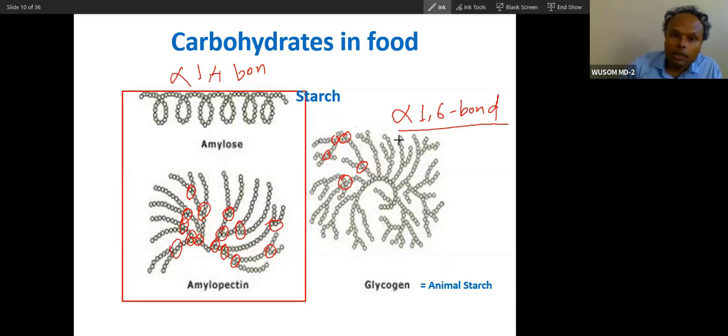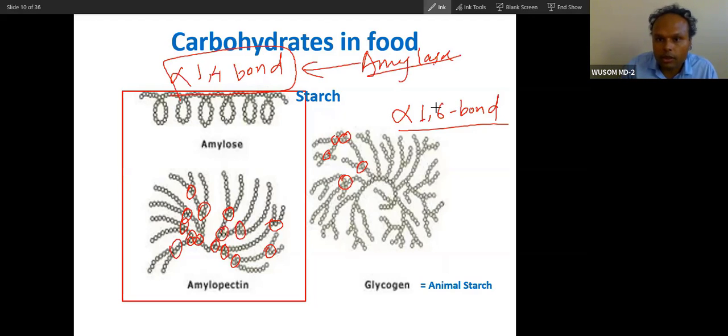Now I'll tell you, amylase can break this bond only. Okay? Amylase can break this alpha 1,4 bond only, not the alpha 1,6 bond. It cannot break this alpha 1,6 bond. So this is very important to understand. Amylase can break this alpha 1,4 bond only.